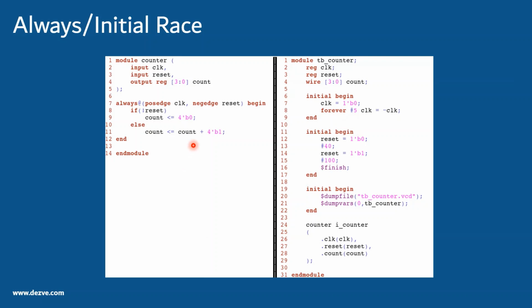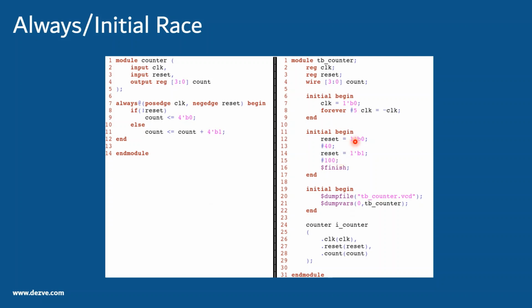So this is the always-initial race. Again, the simulator says the always and initial blocks can be scheduled in any order. There is no guarantee that it will follow the code order. Now we have seen this example. This is exactly the same example, and we have seen the waveform in the previous slide, and this actually worked for our case. But let us have a look at line number 11 to 16 here.